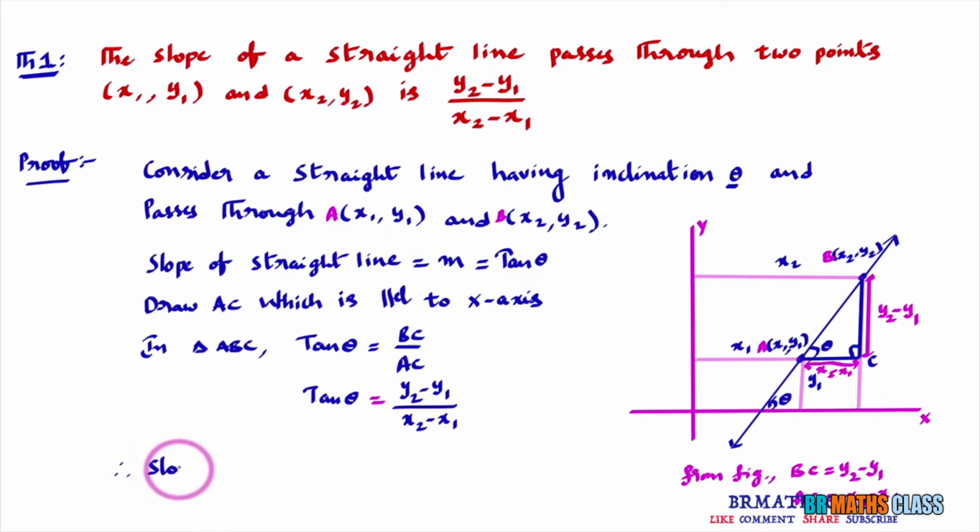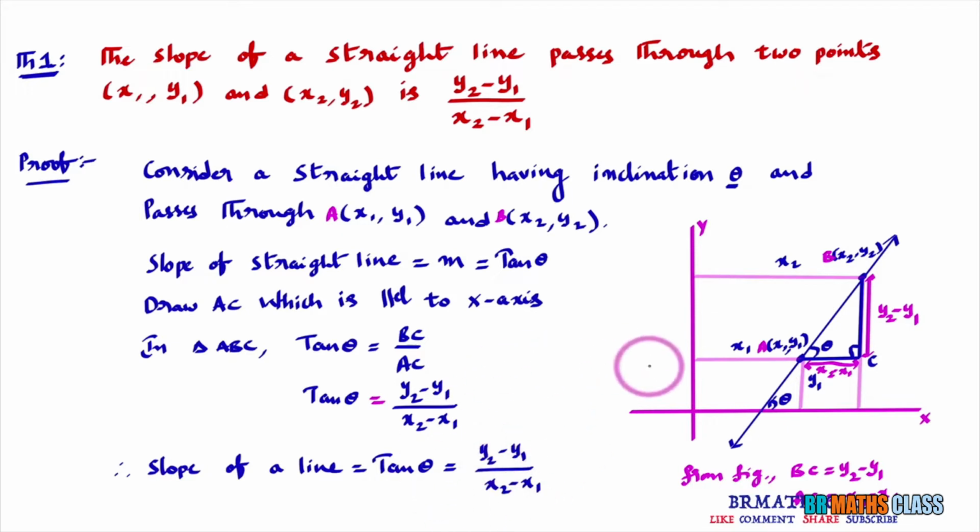What we got? As theta is the inclination of given line, slope of a line equal to tan theta, because theta is the inclination. As the line passes through 2 points x1, y1 and x2, y2, tan theta is nothing but y2 minus y1 divided by x2 minus x1. So slope of a straight line equal to y2 minus y1 divided by x2 minus x1.